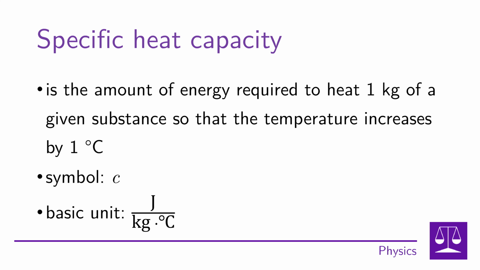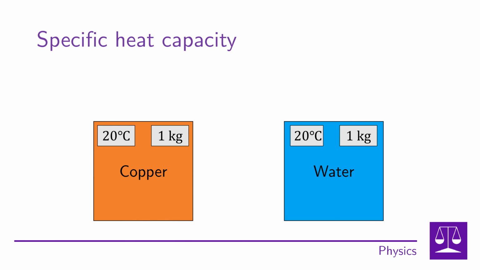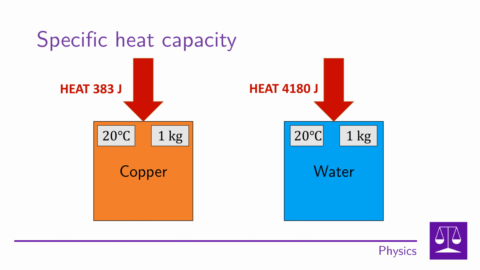To better understand what is meant by the specific heat capacity of a substance, let's take a look at an example. Let's imagine that we have 1 kilogram of copper and 1 kilogram of water. Both substances have the same mass, but also the same temperature, namely 20 degrees Celsius. Now let's imagine that we heat both substances, that is, we are supplying both substances with some energy. In order to heat the copper by 1 degree to 21 degrees Celsius, it is necessary to supply the substance with 383 joules. However, we would need to heat the water much longer, as it would take 4,180 joules to heat the water by 1 degree to 21 degrees Celsius.